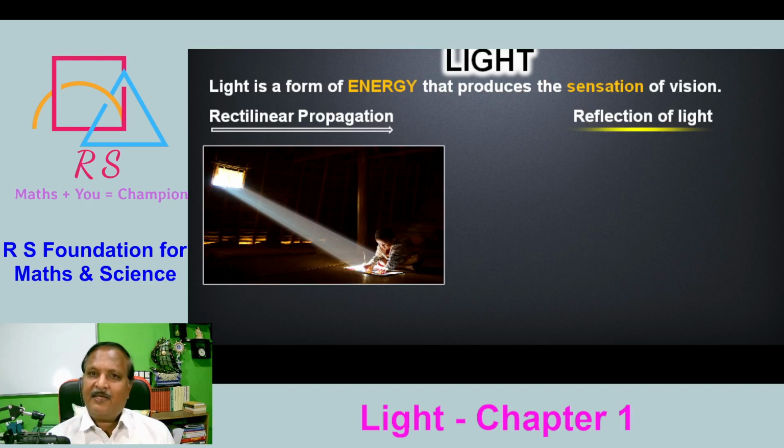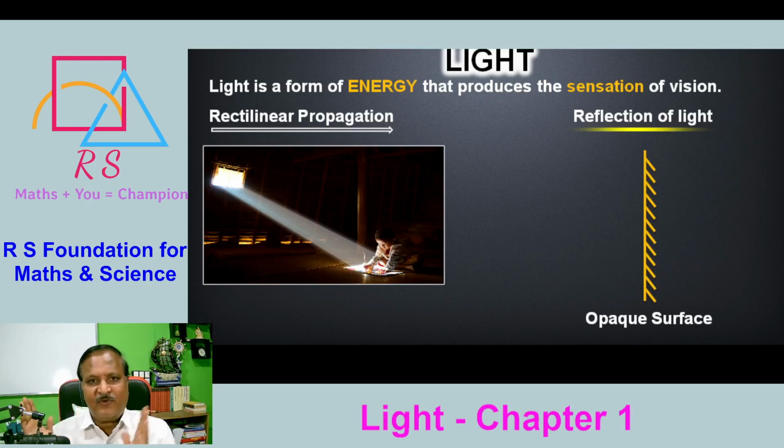The next important property is reflection of light. If this property does not exist, then we cannot see anything. We are able to see things everywhere only because of reflection. Let us understand what is reflection of light. You take an opaque surface like a mirror, where one side is shaded, so light won't go through.